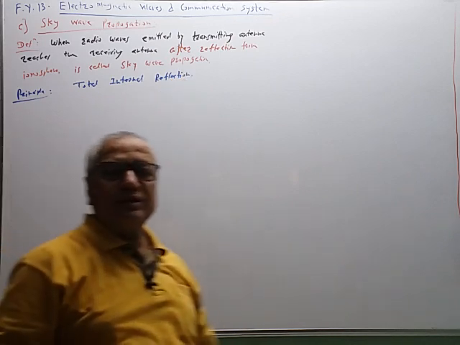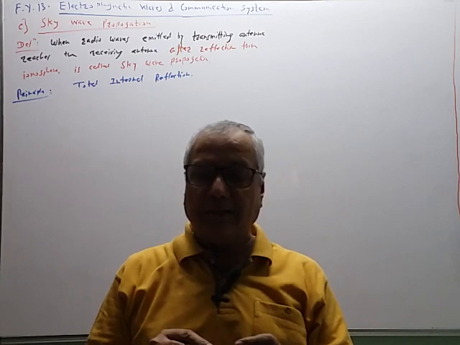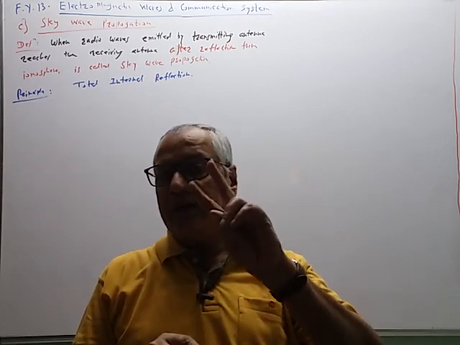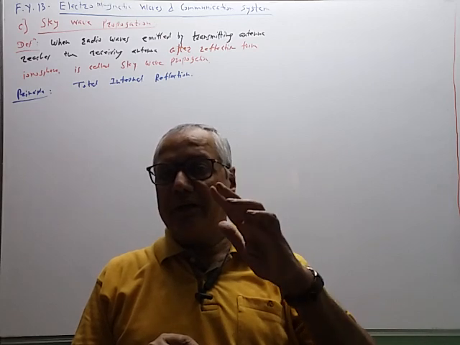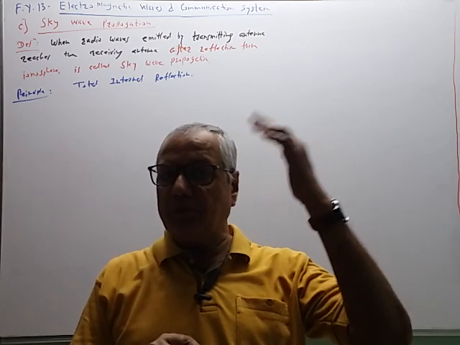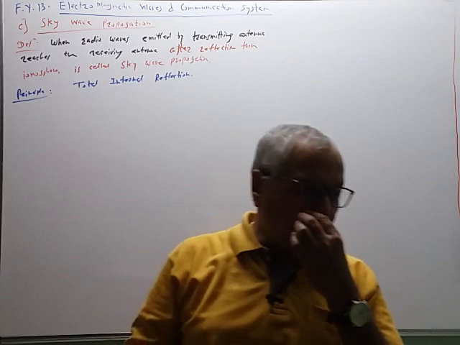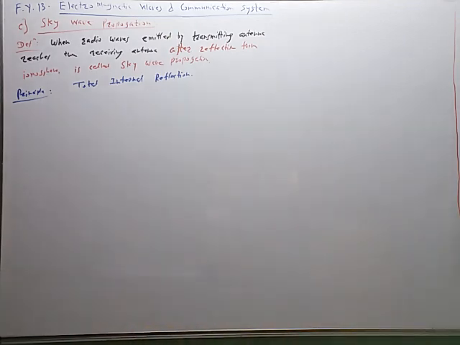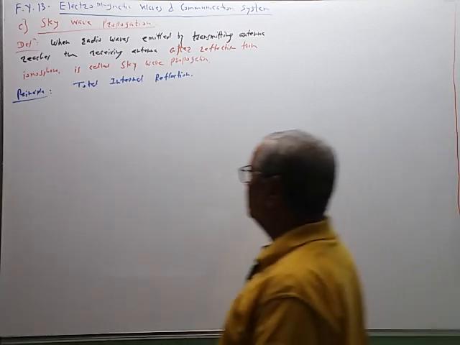We already know this phenomenon from the optics section. For total internal reflection, there are two necessary conditions. The ray of light should travel from denser medium to rarer medium, and at the boundary of separation, the angle of incidence must be greater than or at least equal to the critical angle. How these two conditions are satisfied here, we now have to see.